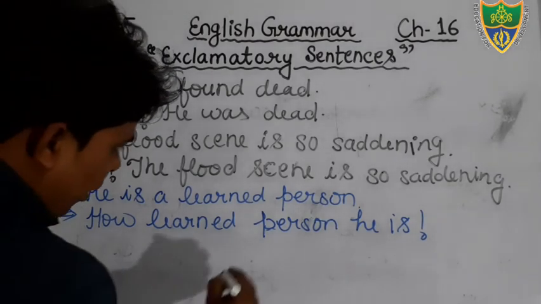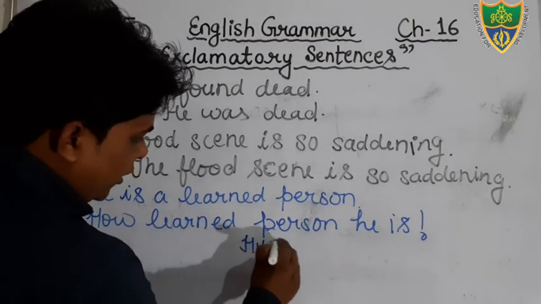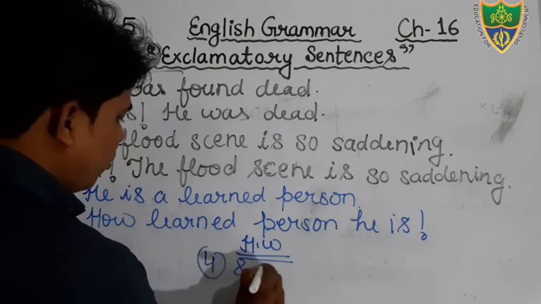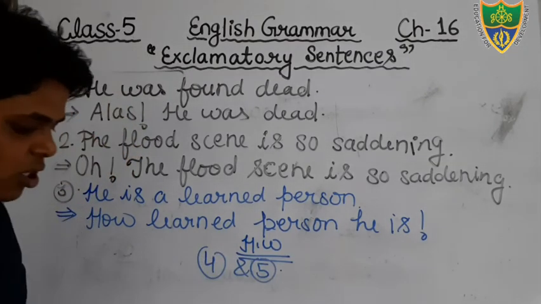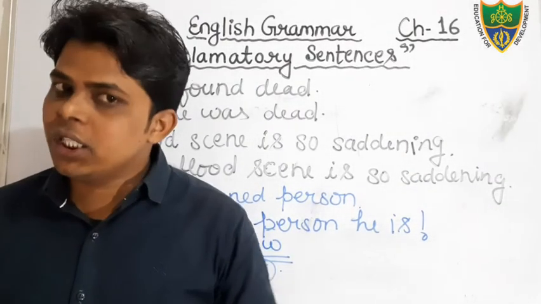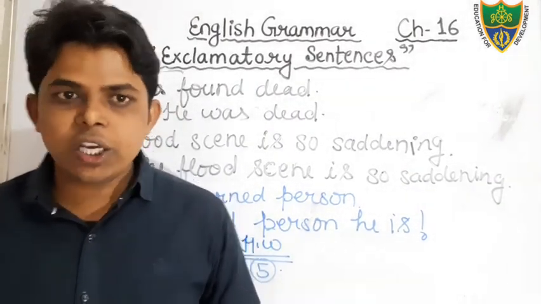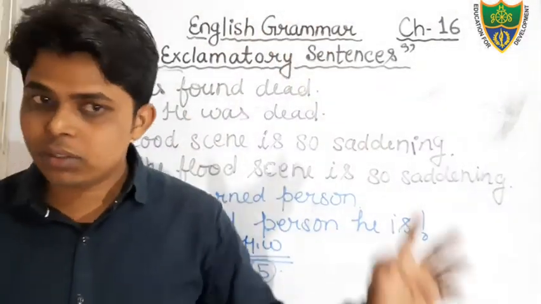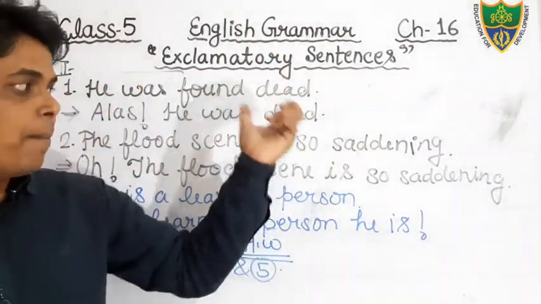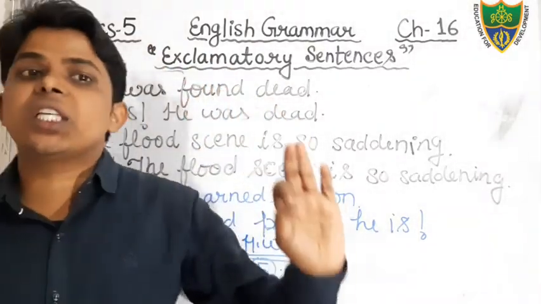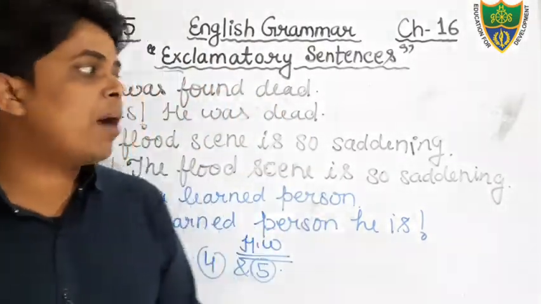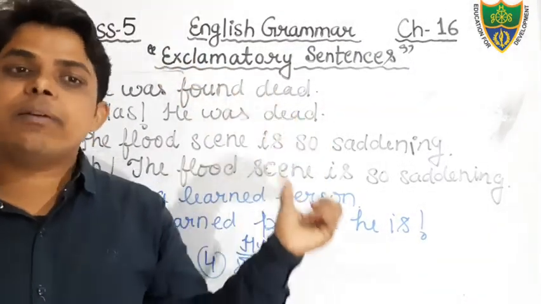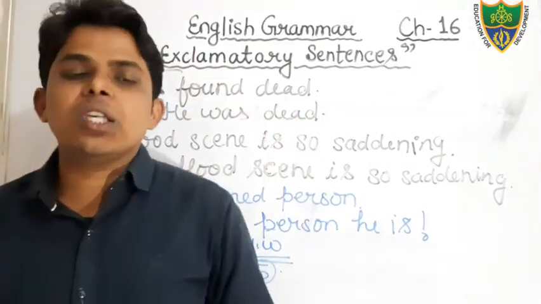And dear students, there are 5 sentences. 5 questions are given. You will try to complete the question number 4 and question number 5 in your book. Okay, students, if you are getting any kind of difficulties, you can ask on WhatsApp. Okay. So today we have read the meaning of exclamatory sentences with example, and we have also completed the exercise first and second, and I have also given homework in the exercise number first and exercise number second. Okay, students, that's all for today. Thank you.